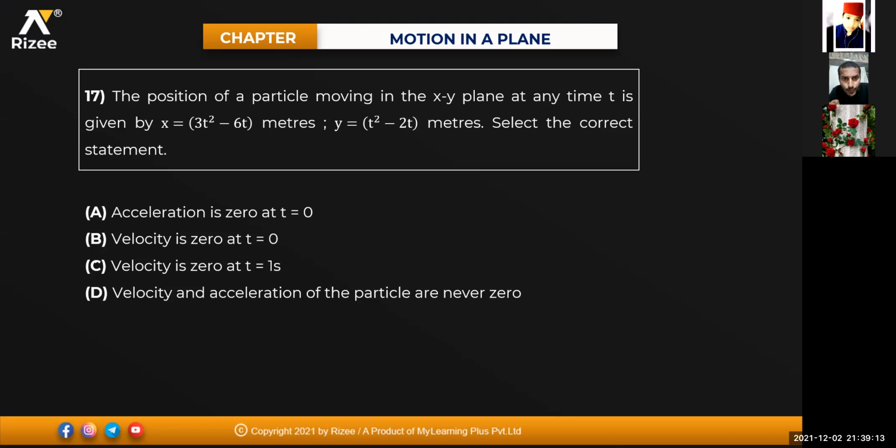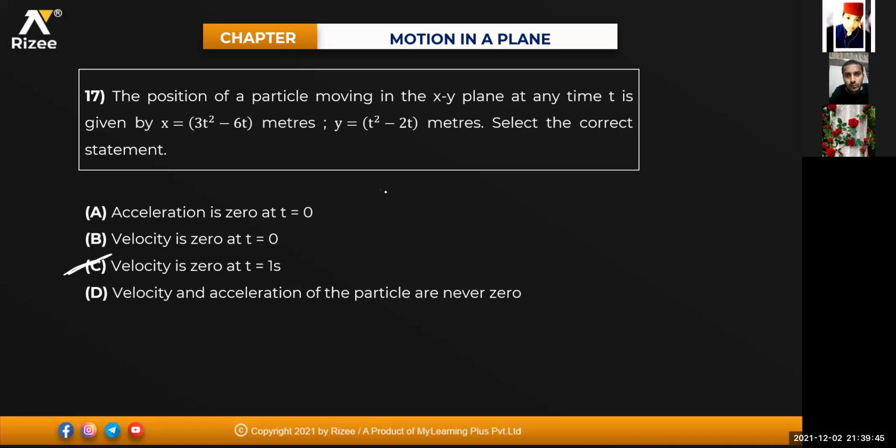Option C, velocity is 0 at t equals 1 second. Got it, everyone?